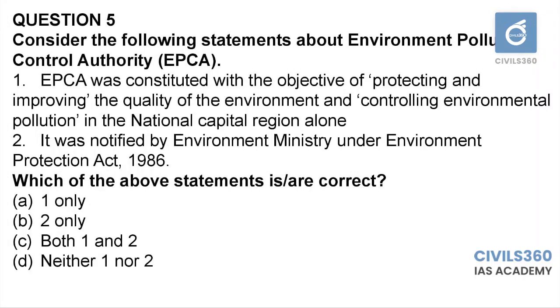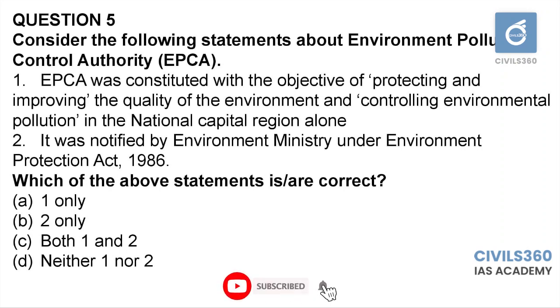Question number 5. Consider the following statements about the Environment Pollution Control Authority. 1. EPCA was constituted with the objective of protecting and improving the quality of the environment and controlling environmental pollution in the National Capital Region alone. 2. It was notified by the Environment Ministry under the Environmental Protection Act 1986. Even though we might think that EPCA was formed for overseeing the pollution of all India, it's actually focused on the National Capital Region alone.